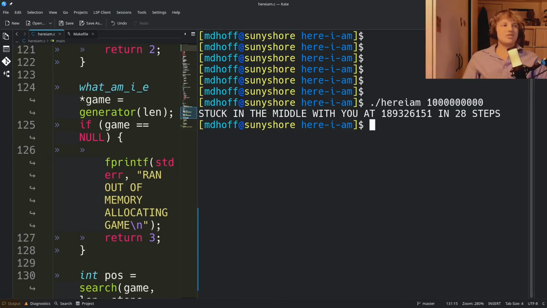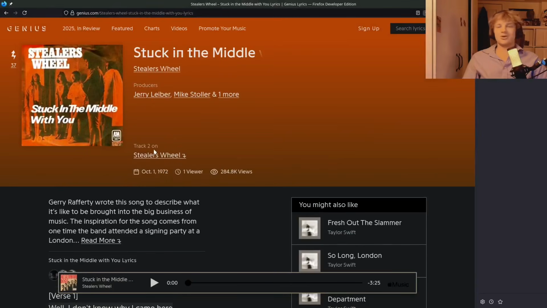science, demonstrated with the lyrics to the 1972 Stealers Wheel song, Stuck in the Middle with You.